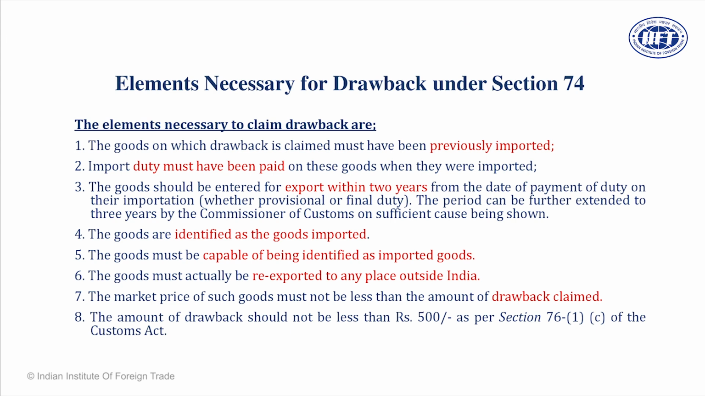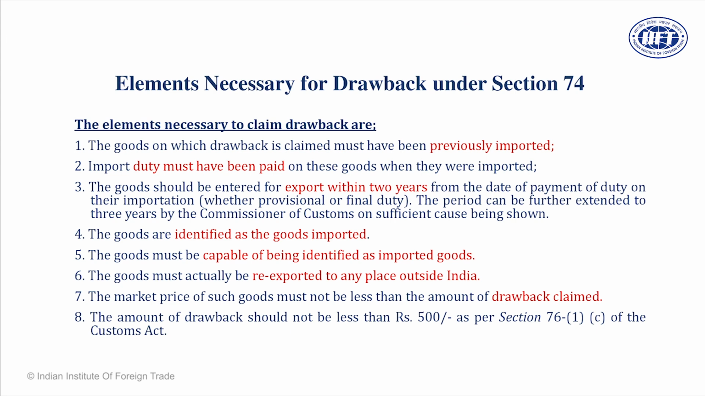Goods must be identified as goods imported, meaning the packing list must match. So the import packing list and export packing list must be exactly the same or capable of being identified, meaning they should be of a similar nature. Goods must be re-exported, meaning there must be a shipping bill number, and it must have a LEO seal, only then. Market price of such goods should not be less than the amount of drawback claim.